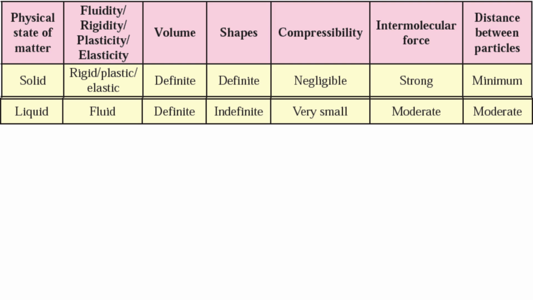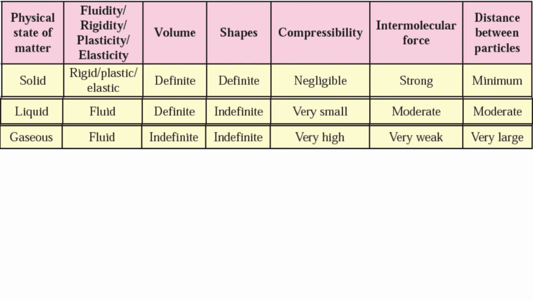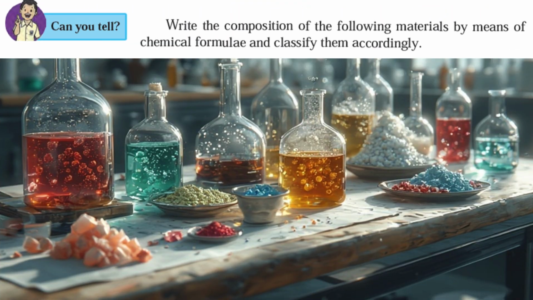2. Liquids. Physical state: liquid. Nature: fluid. Volume: definite. Shape: indefinite. Compressibility: very small. Intermolecular force: moderate. Distance between particles: moderate. 3. Gases. Physical state: gaseous. Nature: fluid. Volume: indefinite. Shape: indefinite. Compressibility: very high. Intermolecular force: very weak. Distance between particles: very large.